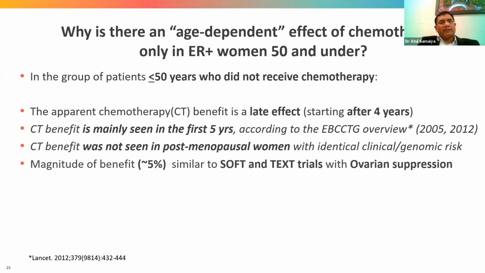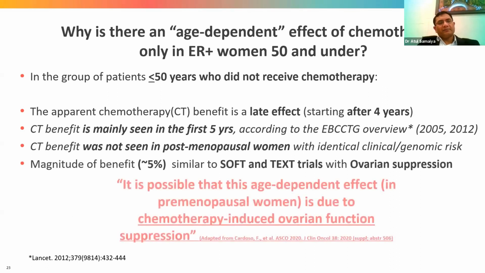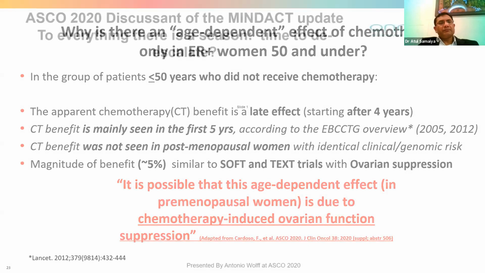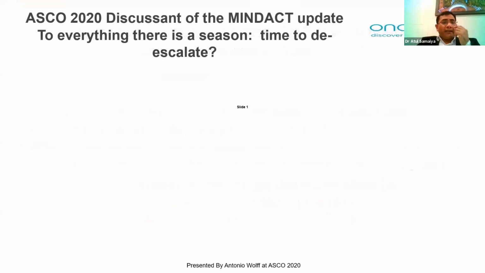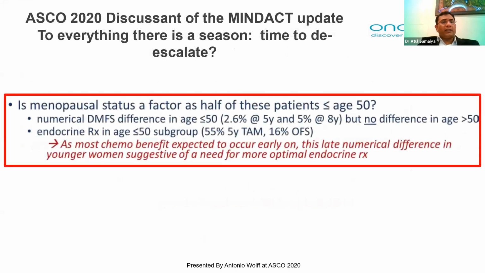That has been seen, as I told, in the SOFT and TEXT trials. So the possible age-dependent effect is due to chemotherapy-induced ovarian suppression. The MINDACT trial was also discussed at ESCO 2020. Is menopausal status a factor, as half of these patients are less than 50 years?